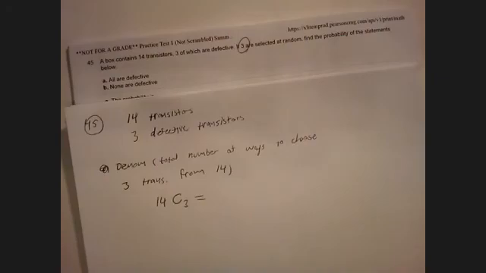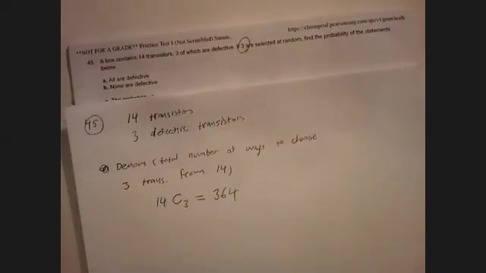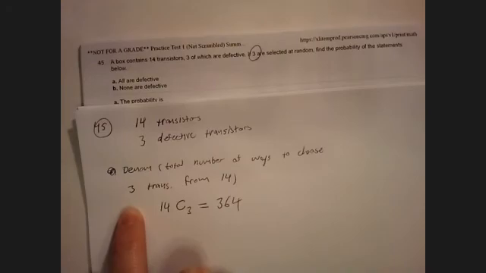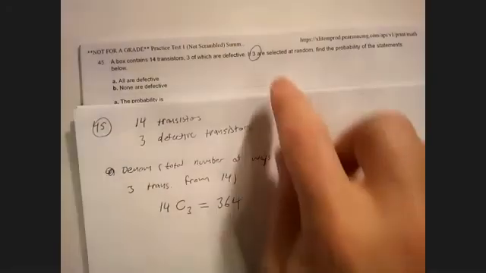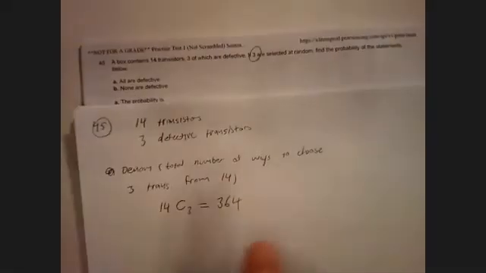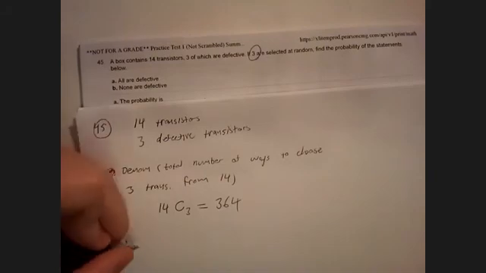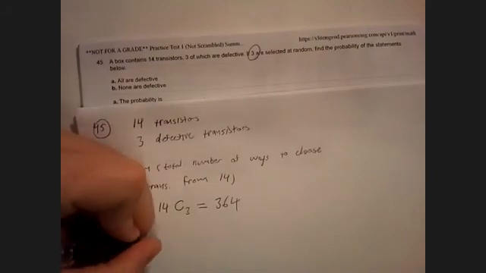Okay, so that's 14 choose 3. Is 364. Okay, so the 3 that I'm choosing from is not the defective ones. It's actually the 3 that we're selecting at random. So there's 14, choose 3. That's our denominator.